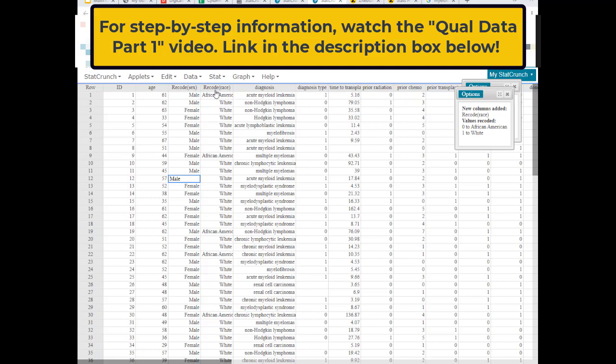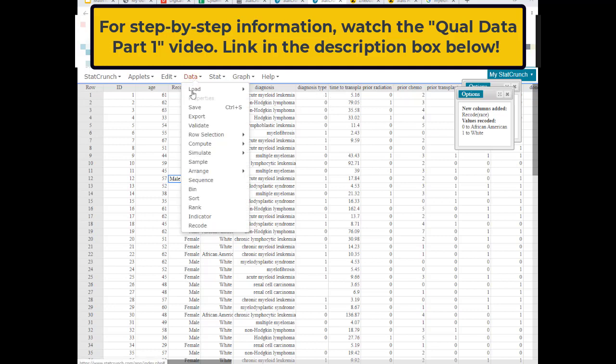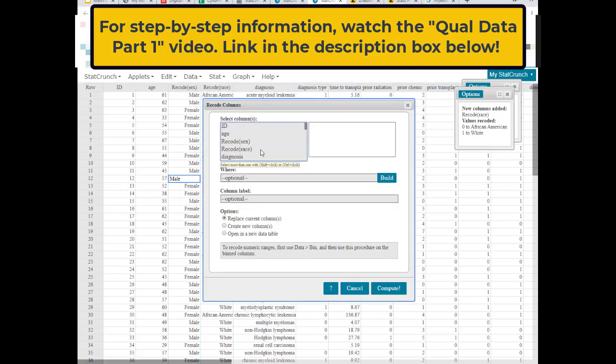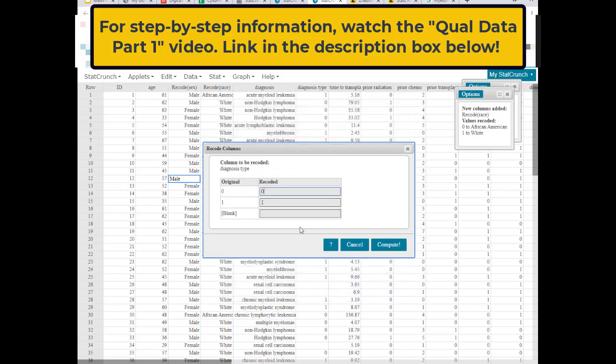So we're going to go ahead and recode this. Go to data, recode, and I'm going to scroll down a little bit to diagnosis type. I want to have it replace again. This time, 0 is going to be lymphoid, 1 is going to be myeloid, and blank, let's just say unspecified, because they didn't say.